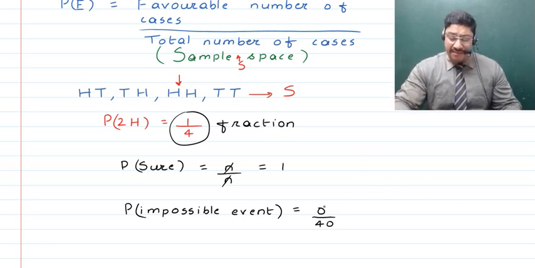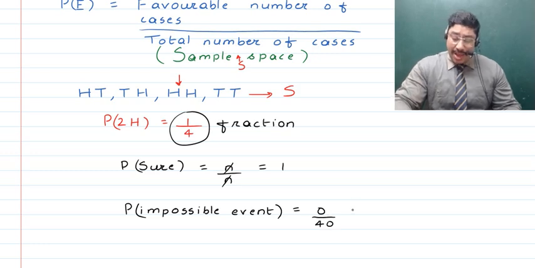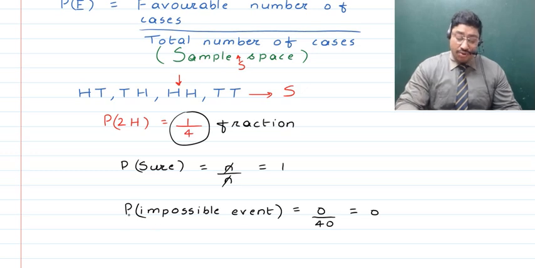And whenever in a fraction the numerator is 0 and the denominator can be any number, the value of that fraction always comes out to be 0. As such, the probability of an impossible event comes out to be 0.